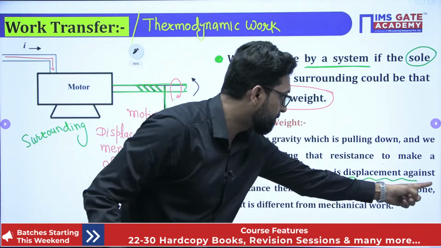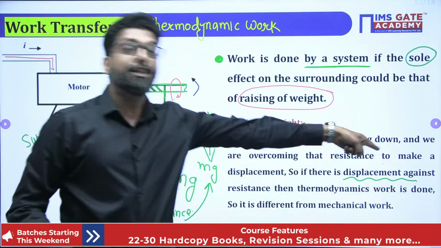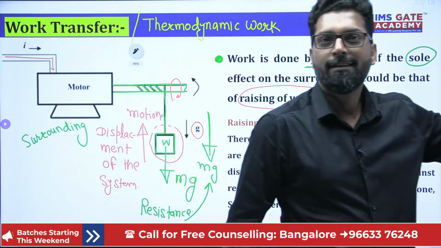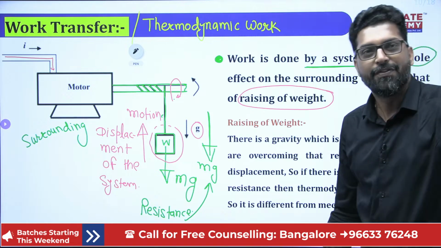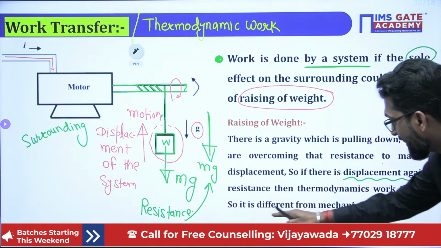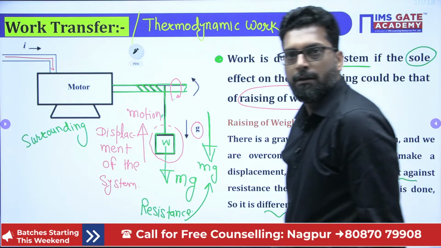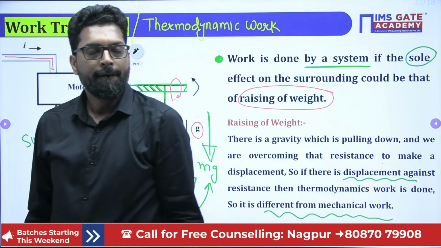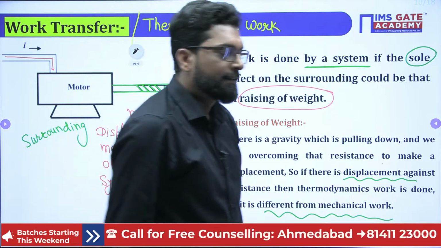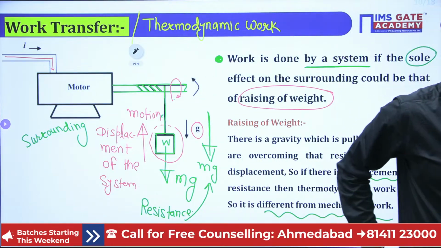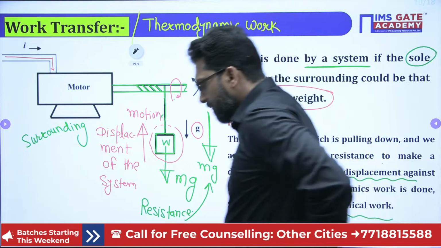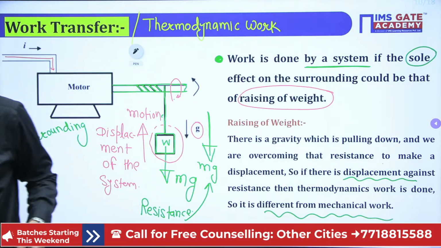That means displaced against the resistance, then the thermodynamic work is done. This is very clear. So it is different from mechanical work. Very important. Okay. Now we have to understand it like that.